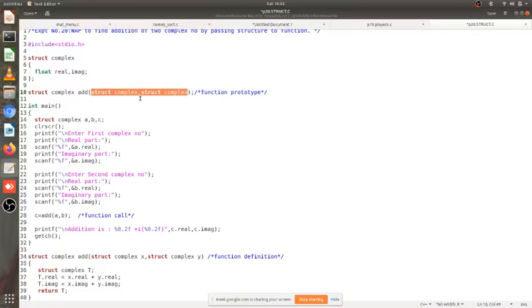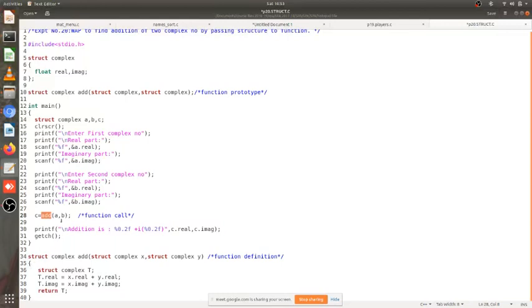So when my compiler actually tries to compile the code and finds use of this add somewhere in the code, the function call, it will make sure to understand whether A is a struct complex and B is a struct complex, and it won't give you an error for line number 28, even if it has not scanned or known line number 34 yet.